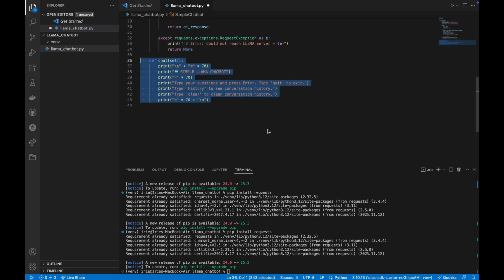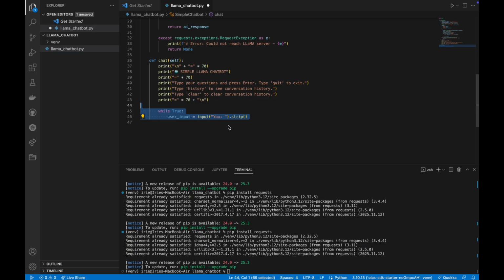So the next thing is actually the chat. So we start an interactive chat session. And you can type questions here and get responses until you type quit. Okay, so we have quit to exit, history to save conversation history, clear to clear conversation history. And while True, so what does it mean? So we keep the chat running until the user quits.